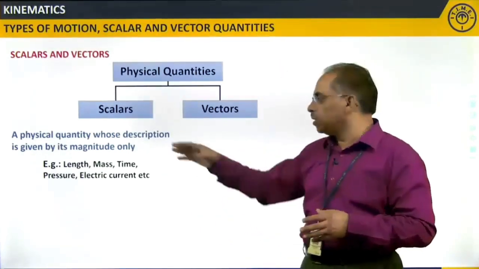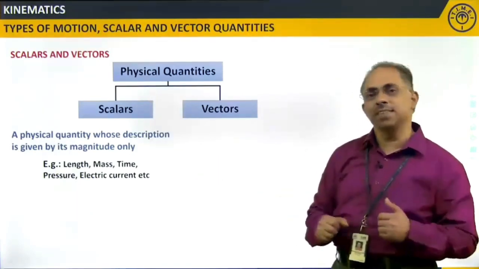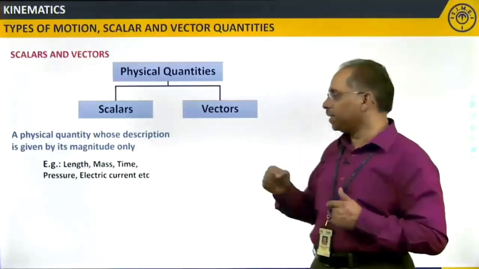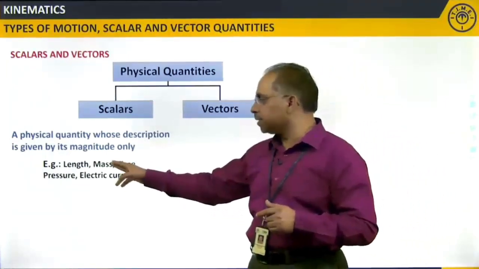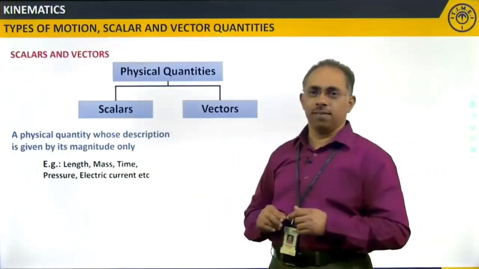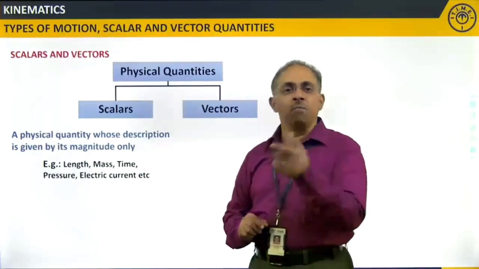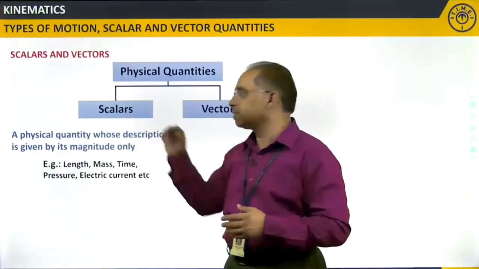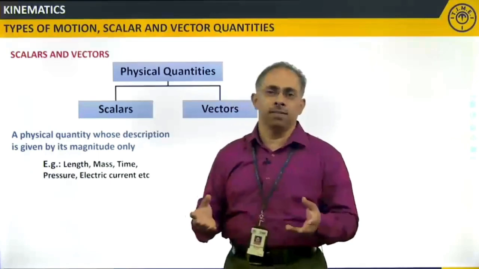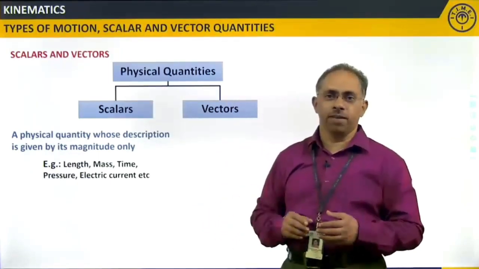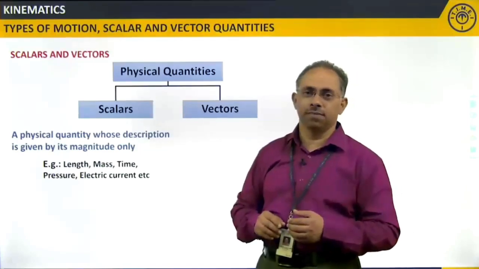Such quantities we will call scalars. For example, if I take mass and length, I will get one more physical quantity, such a thing where you do not require direction, only magnitude is enough.